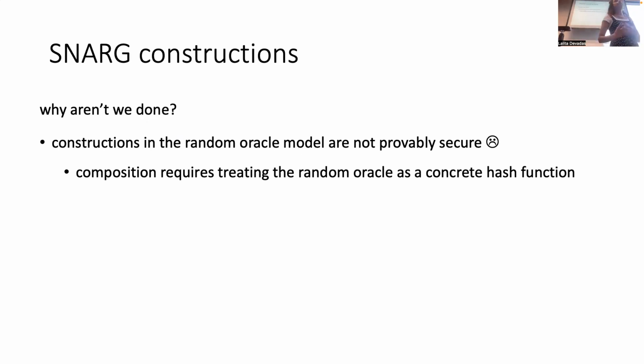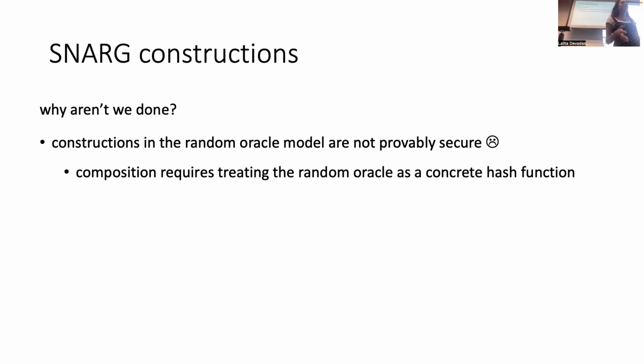Essentially, we want to say, suppose that we have a bunch of proofs. We now want to further create proofs where we're going to prove that some other verifier for another proof system would have accepted a proof. So basically we're saying we're going to provide some proof where the M that I mentioned before, the machine that we're trying to prove for, is the verifier of another proof system. So if that verifier is using a random oracle, it doesn't actually make sense to define our next proof system, right? That means we have to instantiate the random oracle as some concrete hash, SHA-2, whatever, just in the case when we're trying to define our next proof system.